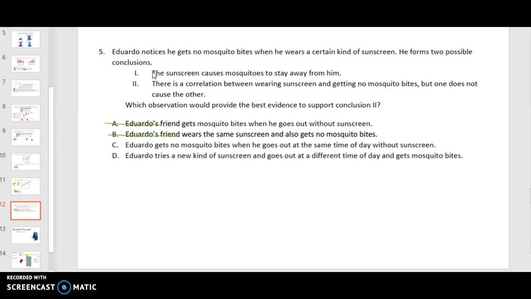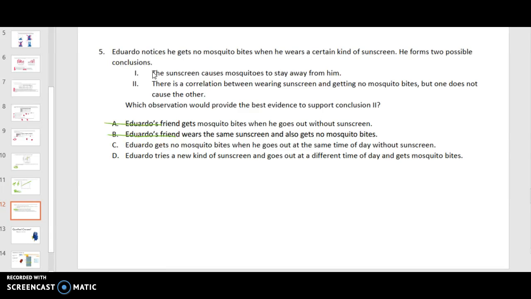C. Eduardo gets no mosquito bites when he goes out at the same time of day without sunscreen. For that one, he's basically saying that regardless of whether he wears sunscreen or not, it's the time of day that is the reason he's not getting mosquito bites. That one could support claim 2.